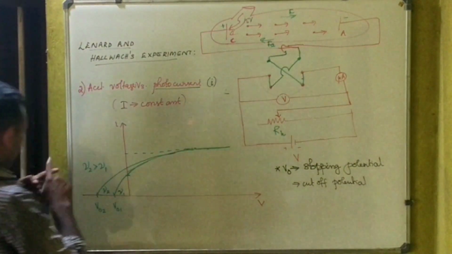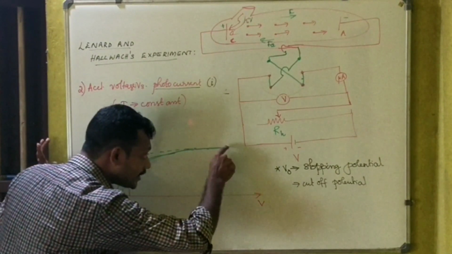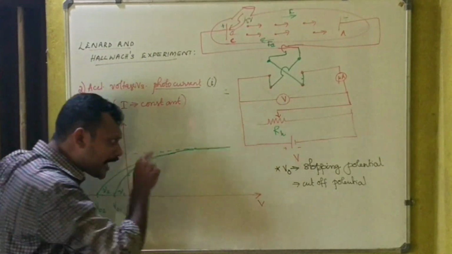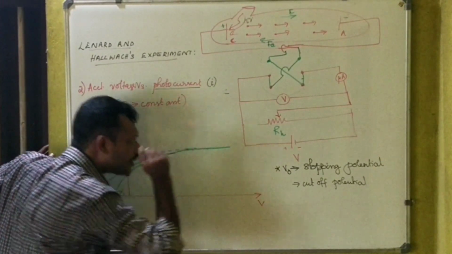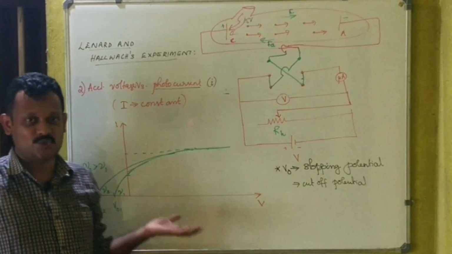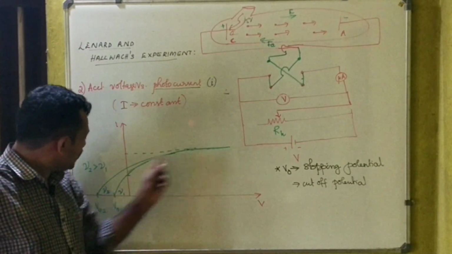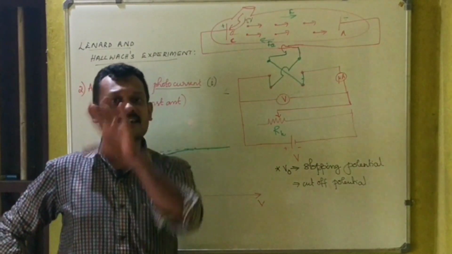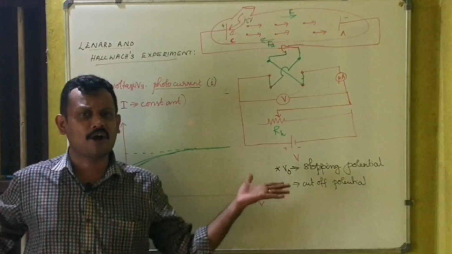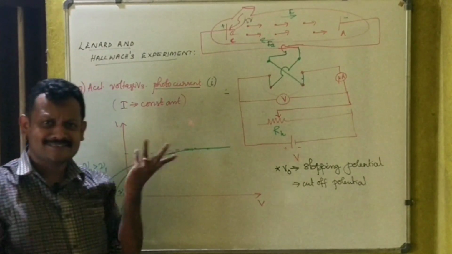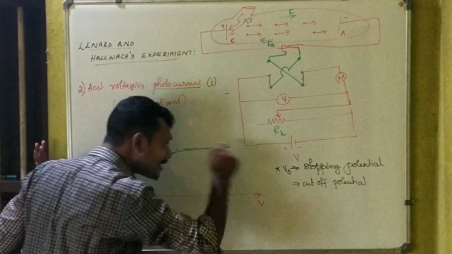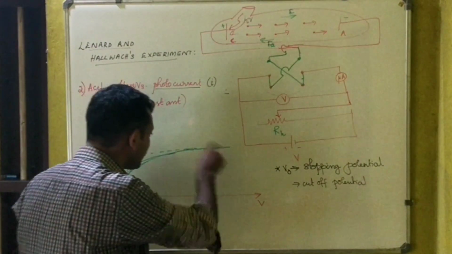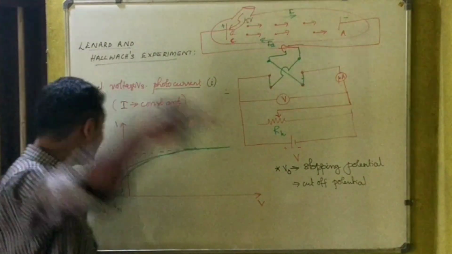Now what is the observation here? The photo saturation current is the same. Look carefully, the photo saturation current is the same for all frequencies. If you look at the first color and the second color, the photo saturation current is just the same. It is not going to change at all. Do you find any change in the photo saturation current here? No change.